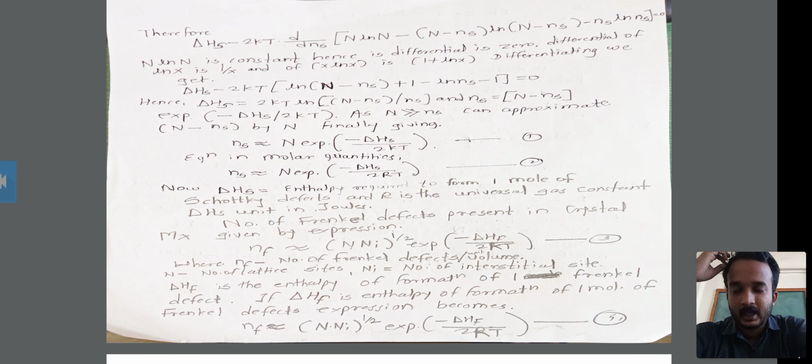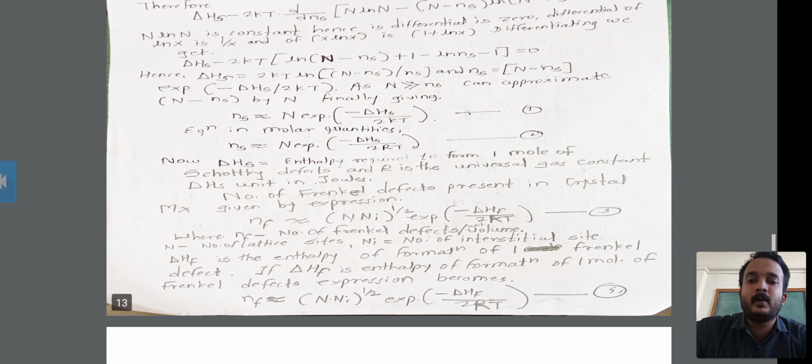Now delta Hs is the enthalpy required to form 1 mole of Schottky defects. It is denoted as delta Hs, and R is the universal gas constant.